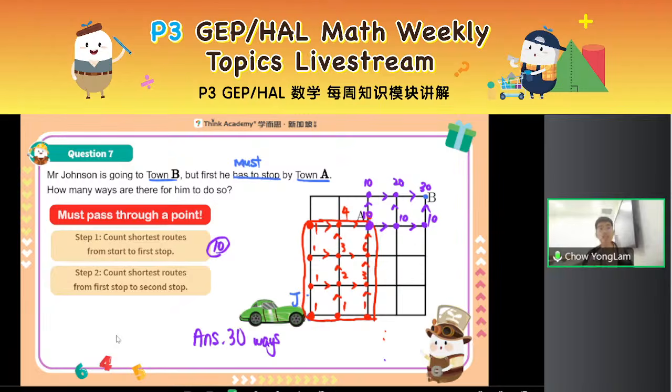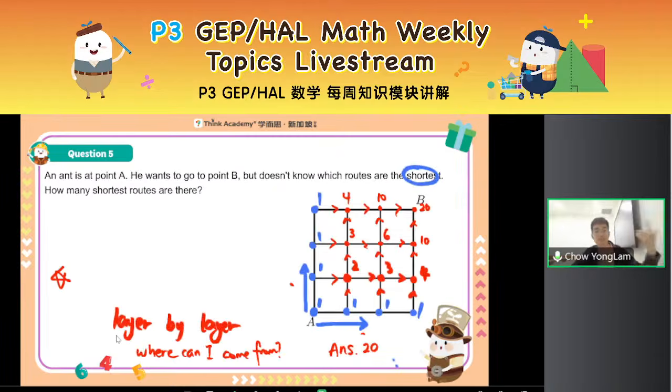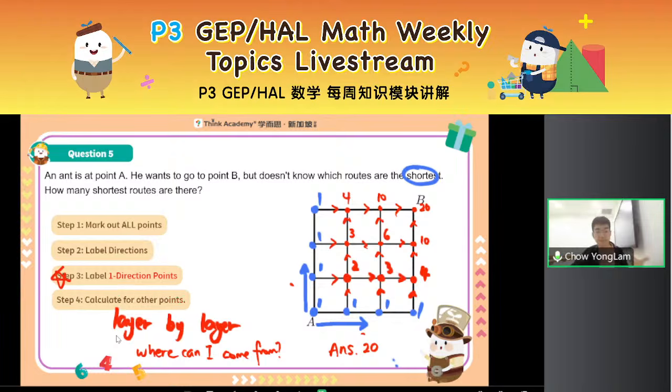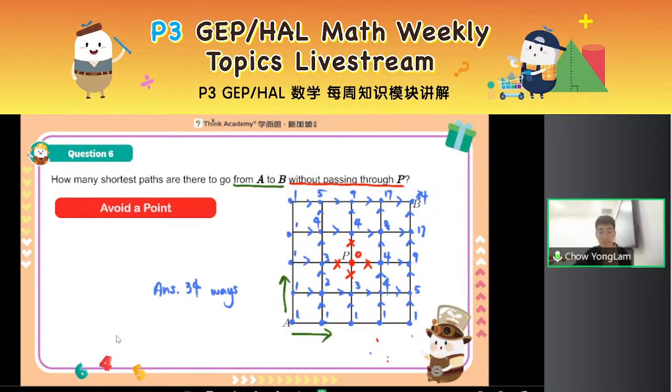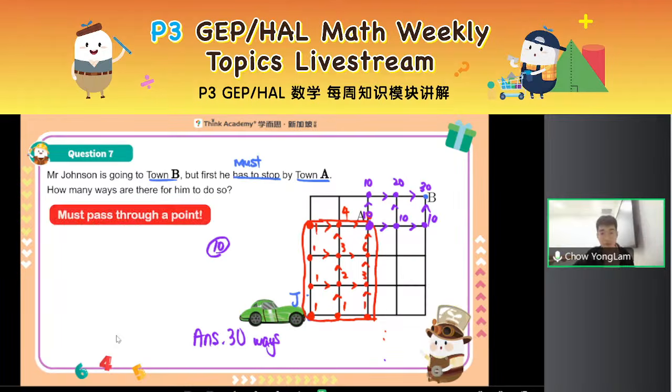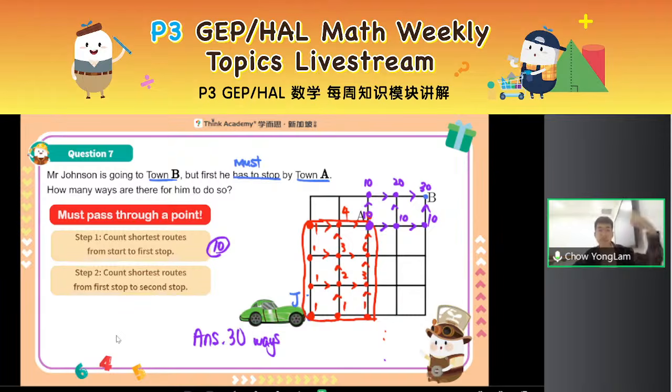The normal ones, the ones where you have to pass through a point, the ones where you have to avoid a point, right? So if it's normal, just start from the one direction points, and add up for the rest. If it avoids a point, please remember to mark it with a 0, and then you can just do the same thing. If you must pass through a point, split the journey into 2 parts, from the start to the middle, then from the middle to the end. So that is the second type of counting problem.